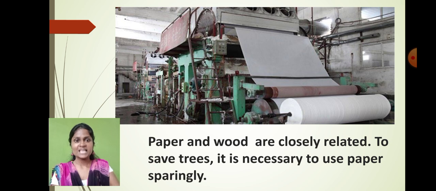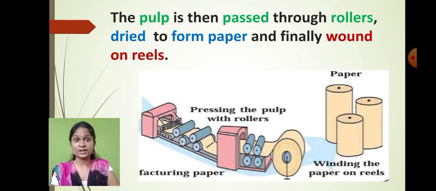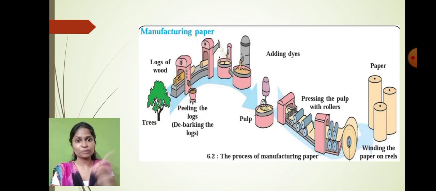Is that clear? So I hope, student, you must have understood how exactly we make the paper by using the tree. Is that clear? So let's revise once again what we have learned today. Today we learned about the process of manufacturing of paper. So how is paper formed? You know that the paper is obtained from the plant wooden material, right? The plant has the cellulose fiber. This cellulose fiber is important for paper making.